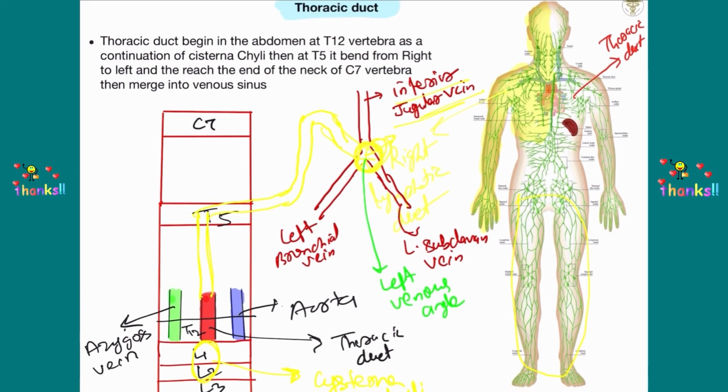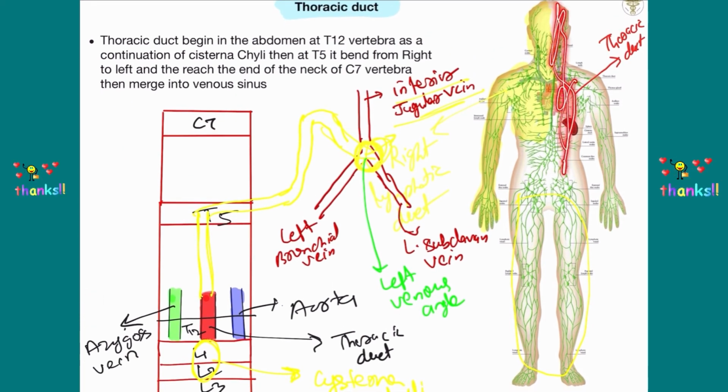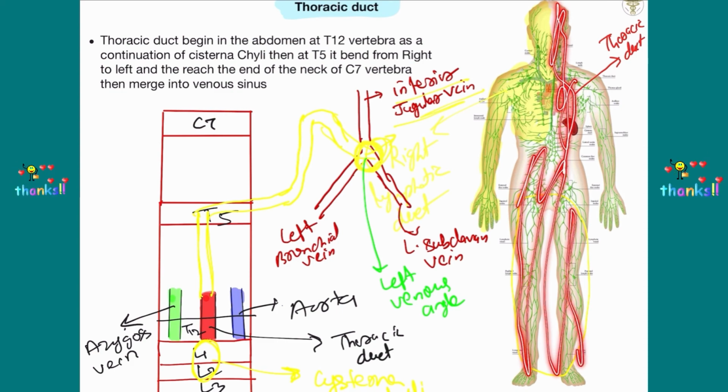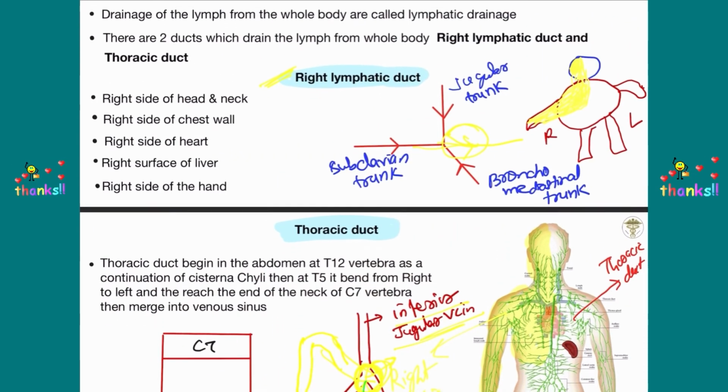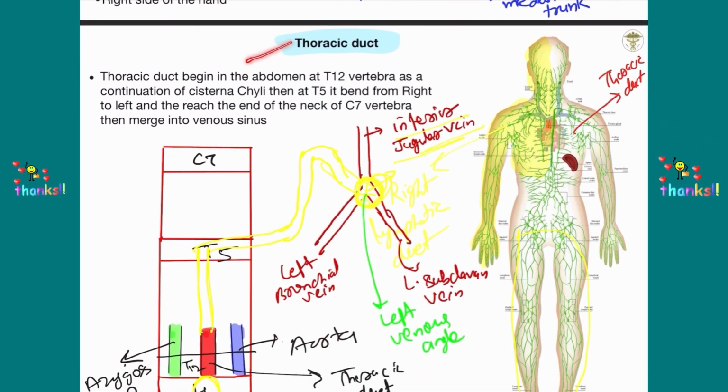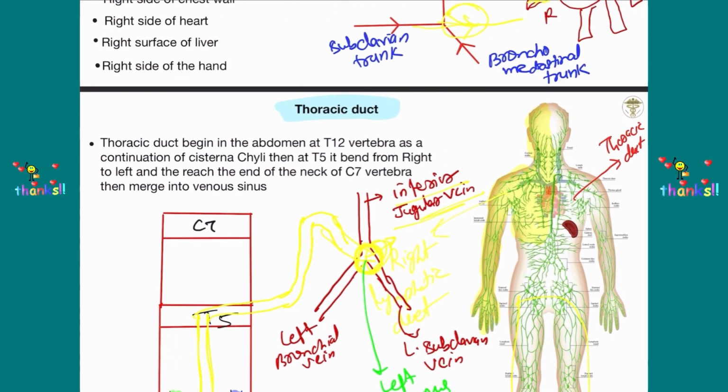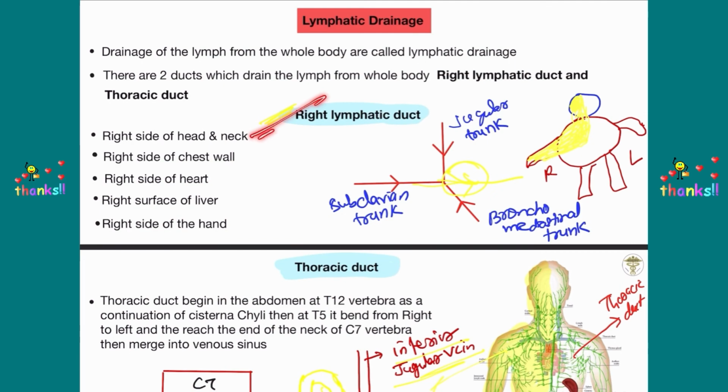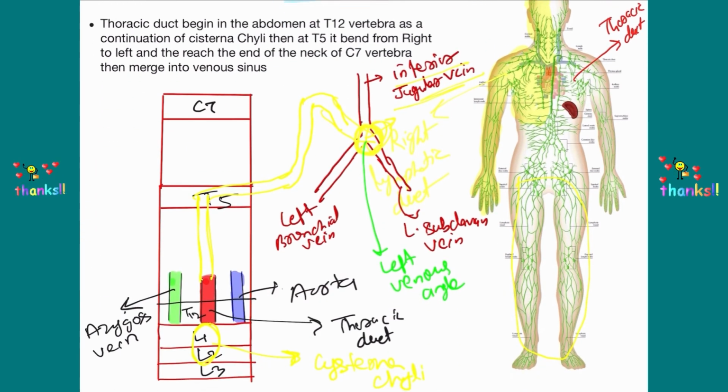So the thoracic duct drains all parts other than this yellow part. These are drained by the thoracic duct, all others are drained by the right lymphatic duct. This is the drainage of the lymph from the body through the right lymphatic duct and thoracic duct.